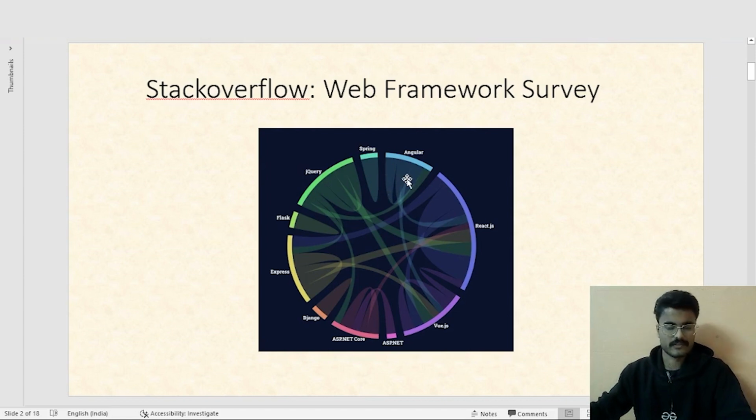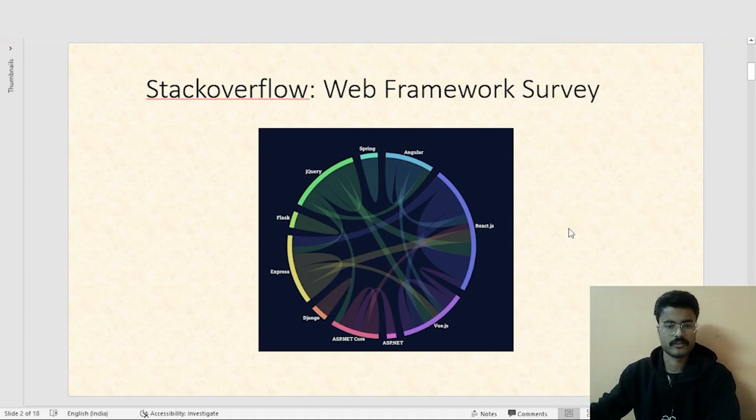Why are these lines? This graph represents that these many people currently working in Angular wanted to work in React. This particular chunk of people were already working in React and also would like to work in React. That means they were in sort of a win-win situation. So like this, we can say React is one of the most popular and one of the most demanded